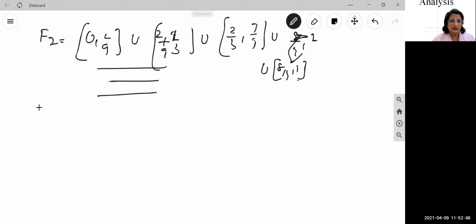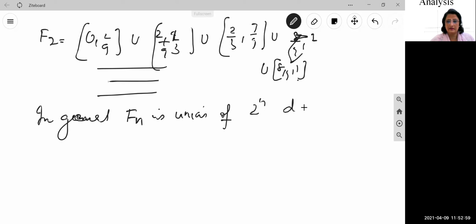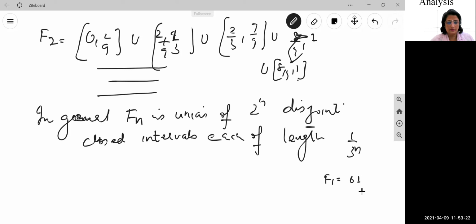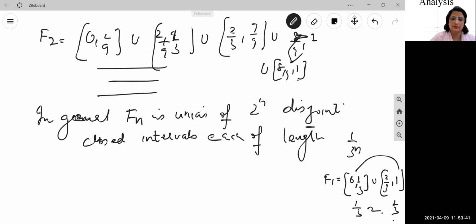So now in general, every Fn is the union of 2 raised to power n disjoint closed intervals, each of length 1 by 3 raised to power n. Okay? Suppose we had the first interval. How many intervals are there in F1? 0 to 1 by 3, right, union 2 by 3 to 1. So how many closed intervals are in it? 2 closed intervals. What is the length? 1 by 3, since 1 minus 2 by 3 is 1 by 3. In the next there are 4 intervals. What will the length be? 1 by 3 squared. Similarly this will go on.